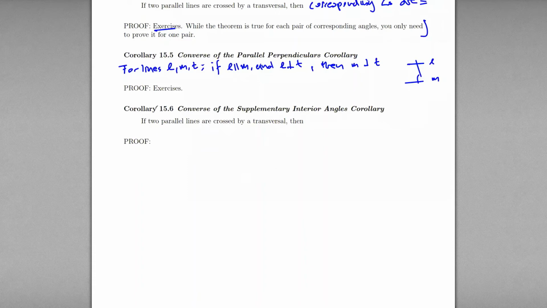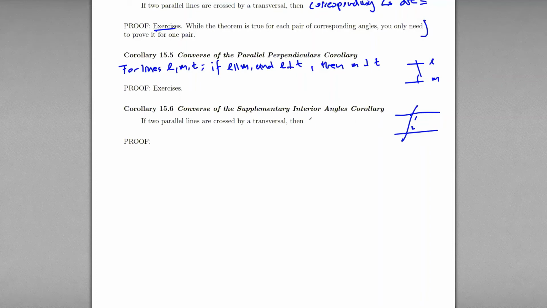And then corollary 15.6, the converse of the supplementary interior angles corollary. So in this case, right before we looked at 2 angles. Now let's look at this a little better. 1 and 2, right? We said if these are supplementary to one another, then the 2 lines are parallel. In this case, we want to say that if the 2 lines are parallel, then the two angles are going to be supplementary.